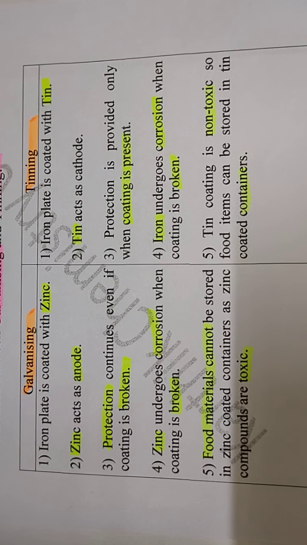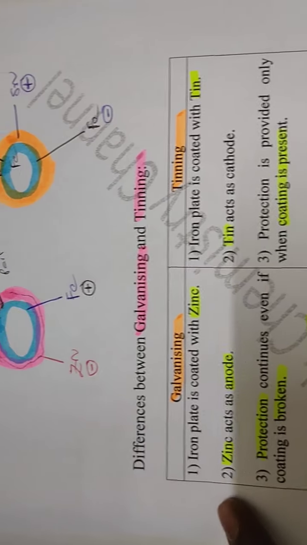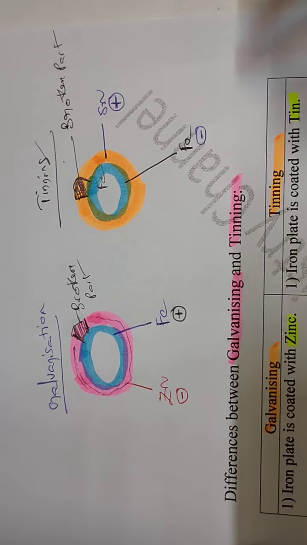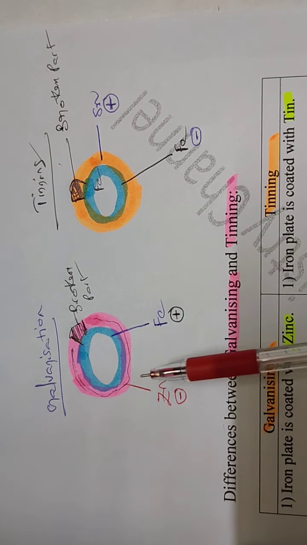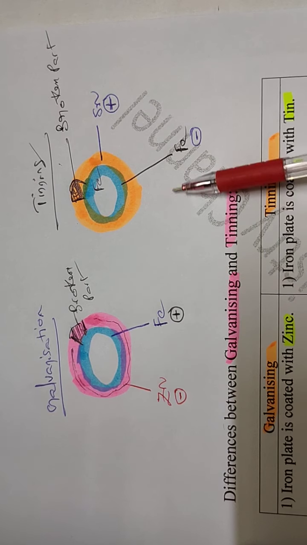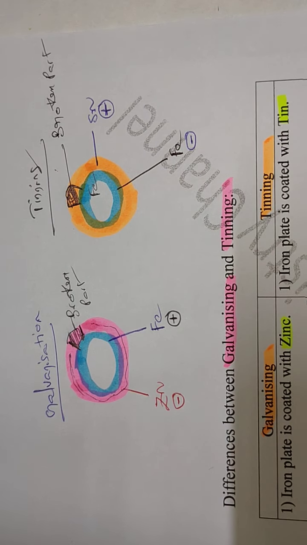Galvanizing and tinning. So write down these points and remember this logic: in the zinc-iron couple and the tin-iron couple, which one acts as anode and which one acts as cathode.